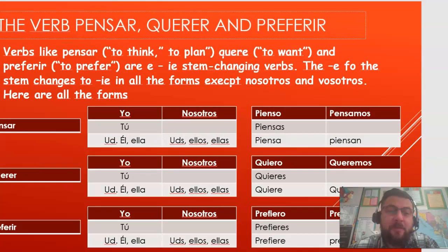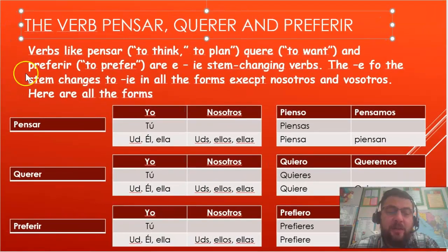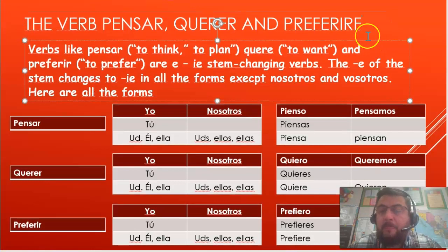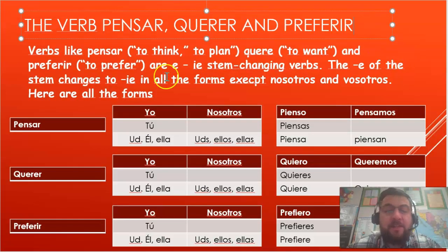So, here we go with this, right? The verbs pensar, querer, and preferir. Verbs like pensar, to think or to plan, querer, to want, and preferir, to prefer, are E to IE stem changing verbs. The E of the stem changes to IE in all of the forms except nosotros and vosotros. Here are the forms. So now let's look at this real quick.